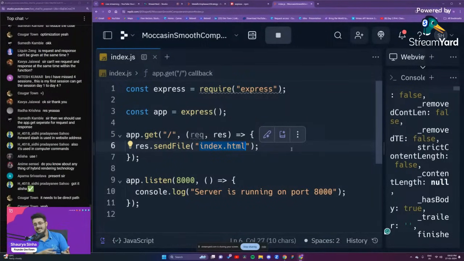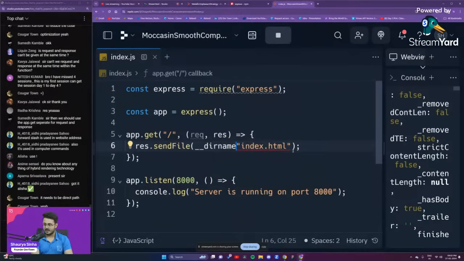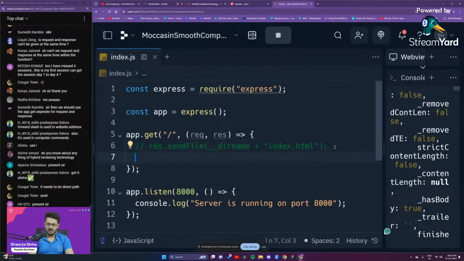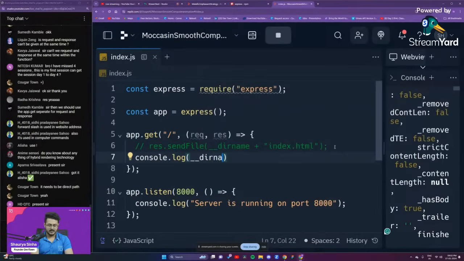Now, how to get that? For that, you have another particular command inside of JavaScript that is called __dirname. This particular command gives the exact location. So we'll first of all console.log this. We will comment this entire line out. Console.log, and we'll put __dirname. We'll just see what it prints out for us, guys.